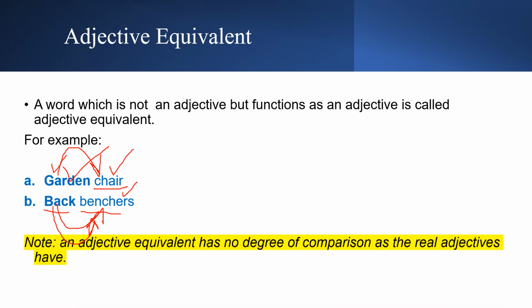An adjective equivalent has no degree of comparison as the real adjectives have. For example, hard, harder, hardest. Well, we don't have garden, gardener, gardenist. No, because this is not an adjective. This is not a real adjective. So this is the difference. Sometimes you would see words which describe a noun, but they still have no degree, so they are also known as adjectives.